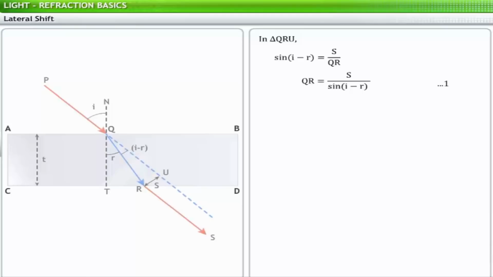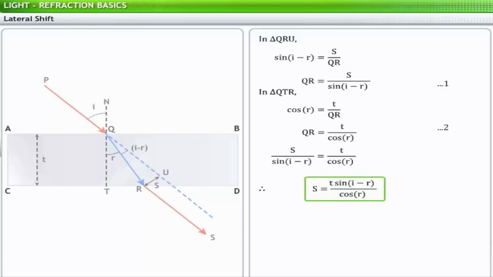Now consider the right triangle QTR. In this triangle, cosine of r is equal to the ratio of QT to QR, which is equal to the ratio of thickness t of the slab to QR. Thus, QR is equal to the ratio of t to cosine of r. This gives you equation 2. From equations 1 and 2, we get the lateral shift in the slab as S equals t multiplied by sine of (i minus r) divided by cos r.